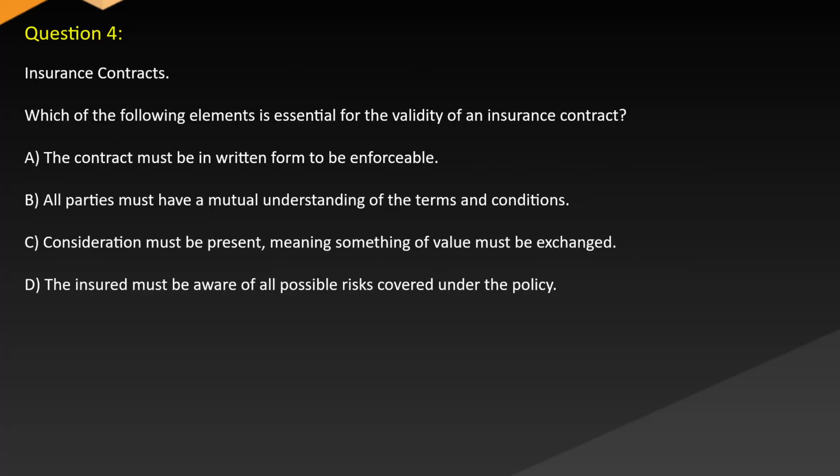Which of the following elements is essential for the validity of an insurance contract? A. The contract must be in written form to be enforceable. B. All parties must have a mutual understanding of the terms and conditions. C. Consideration must be present, meaning something of value must be exchanged. D. The insured must be aware of all possible risks covered under the policy.